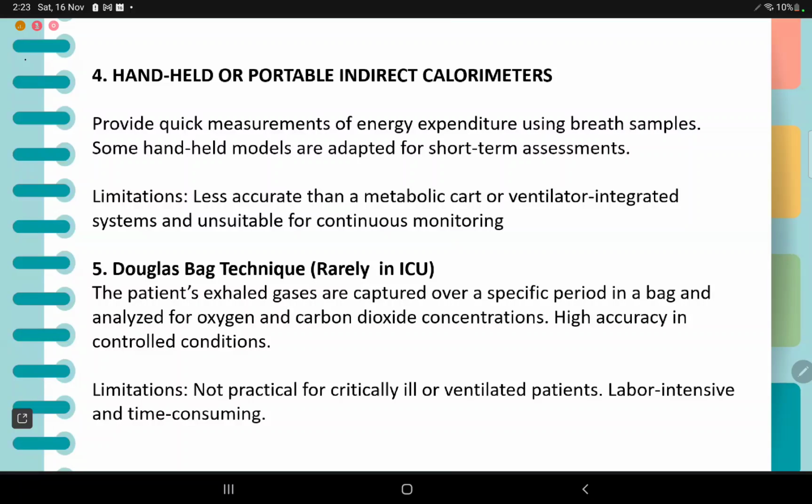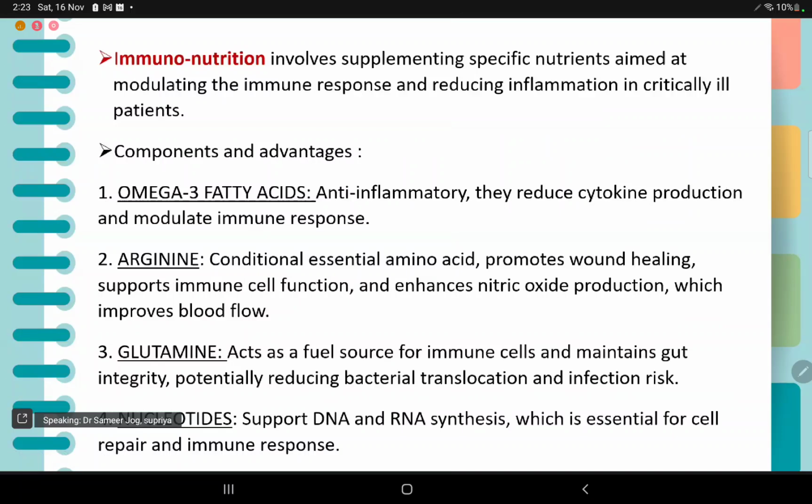Just a quick word: the patient's exhaled gases are captured over a specific period in a bag and analyzed for oxygen and carbon dioxide concentrations, with high accuracy in controlled conditions. Limitation being it's not practical for ICU or ventilated patients.